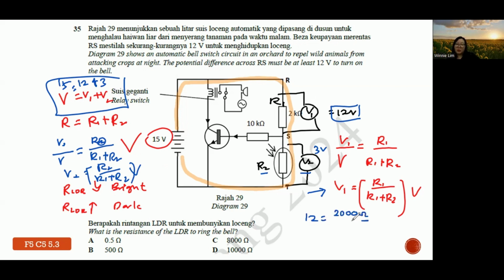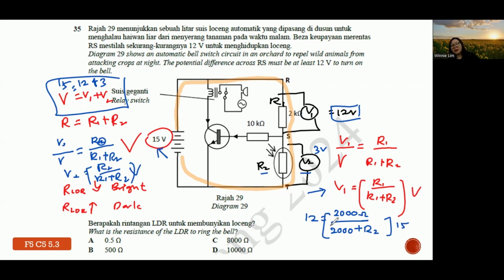Kilo means 1000, so I always tell students to change it. Then total R is 2000 plus R2. I don't know R2, I want to find R2. And then what is your total V? Careful, total V is here, 15. Then again it's the maths part already.